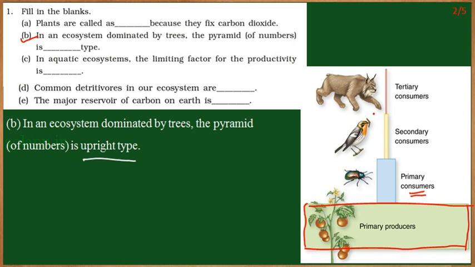As you go up in the food chain, the number of the population in each trophic level decreases. This is the first trophic level, this is the second trophic level, third and fourth. As we are going up, the size of the members in each trophic level is reducing. Such a pyramid is called an upright pyramid. So in an ecosystem which is dominated by trees, the pyramid of numbers will always be upright. So upright is the answer.